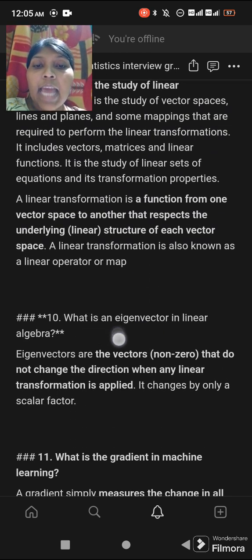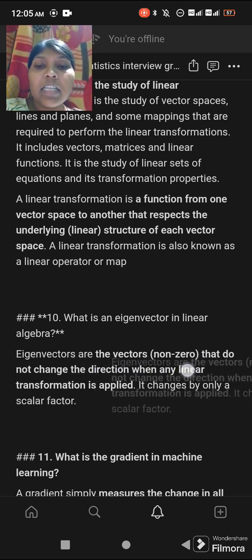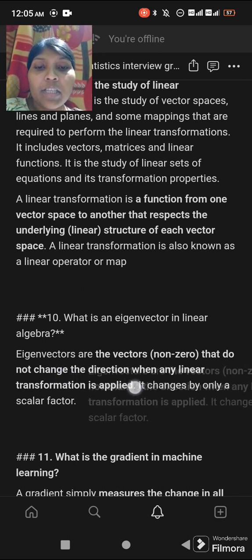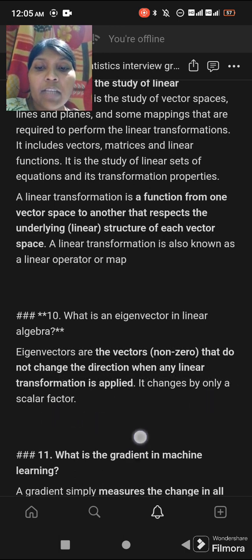What is an eigenvector in linear algebra? Eigenvectors are non-zero vectors that do not change direction when any linear transformation is applied. They change by only a scalar factor.